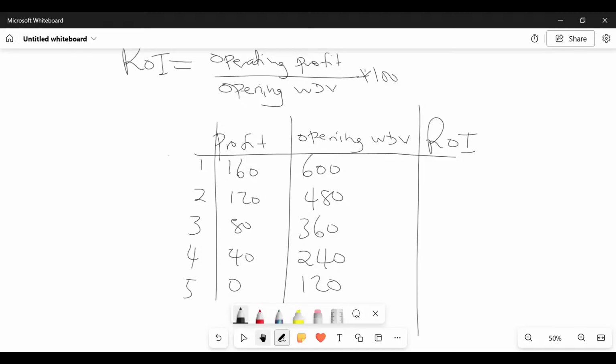Then you will come here and provide a column for return on investment, where for year 1 you take 160 over 600 times 100, which gives us 26.67%. We go to year 2, 25%. Already I've shown you how to get it, isn't it? Then we go to year 3, 22 point.